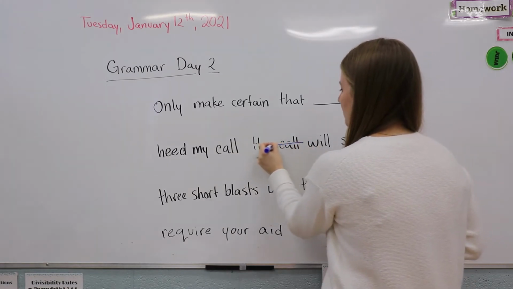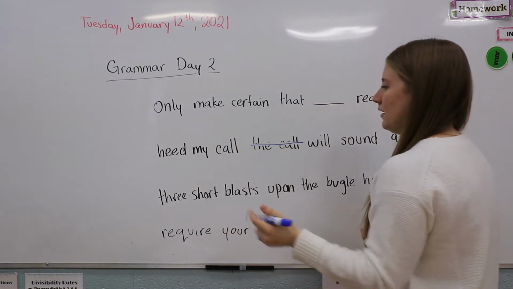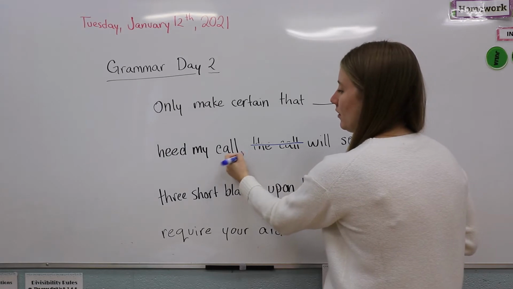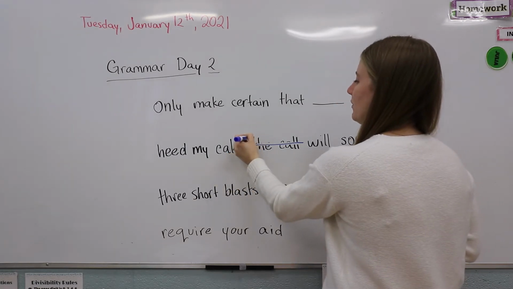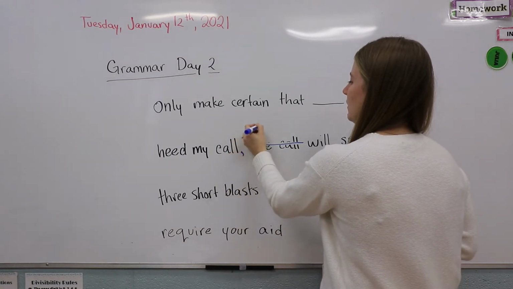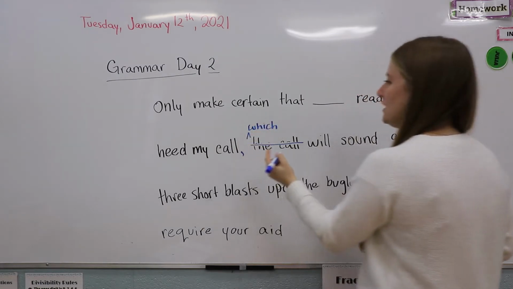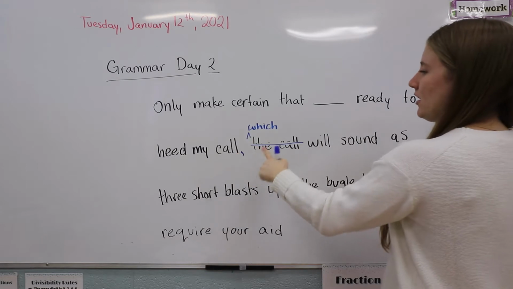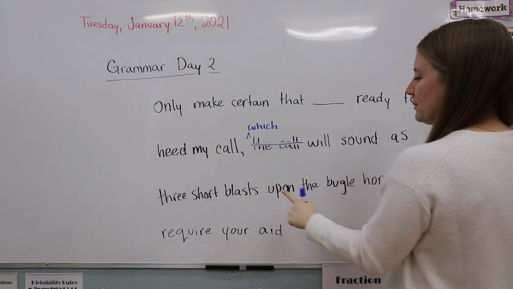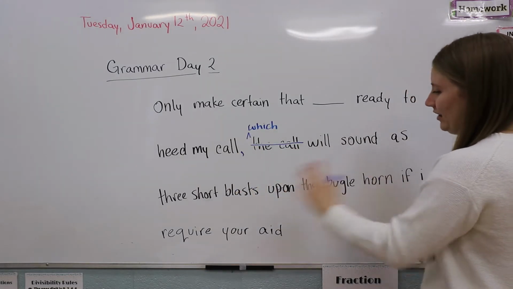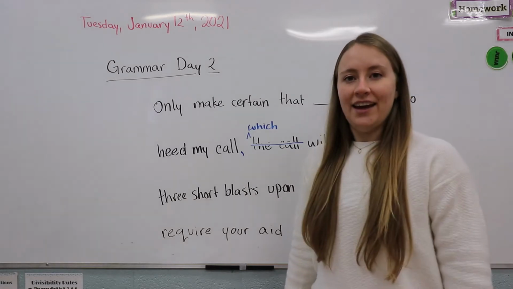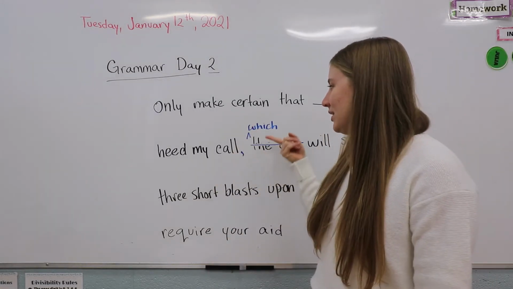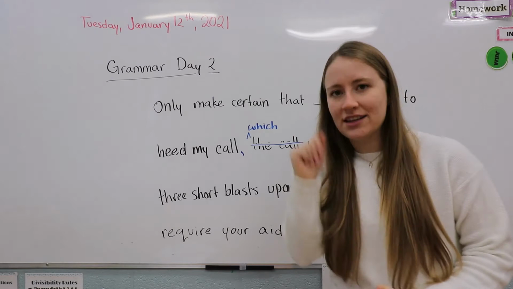Okay? And instead, we're going to put a little comma here. And this is where we're going to put our which. Okay, so now the sentence reads, only make certain that you're ready to heed my call, which will sound as 3 short blasts upon the bugle horn if I require it. Okay, so that's the first thing that we need to deal with. It's our which.